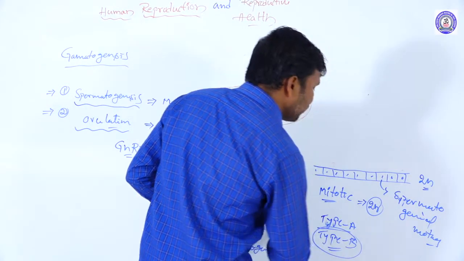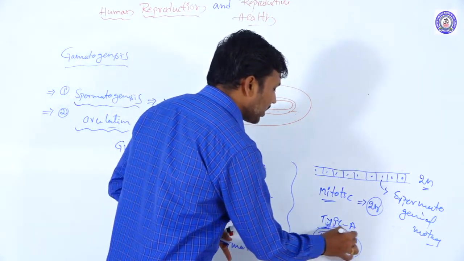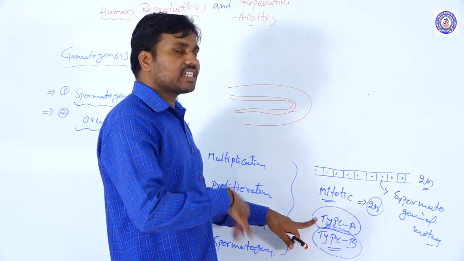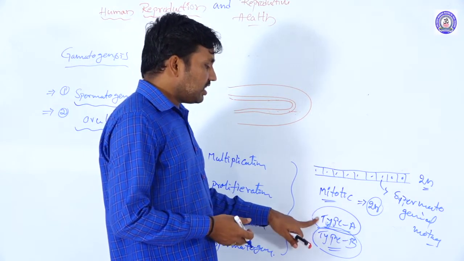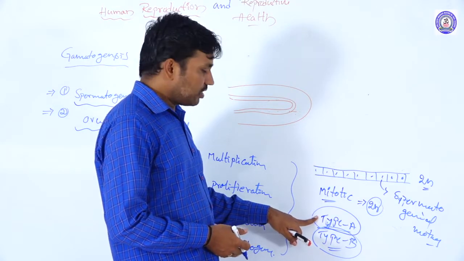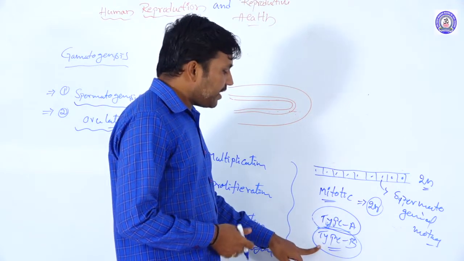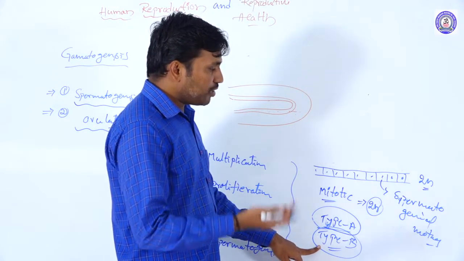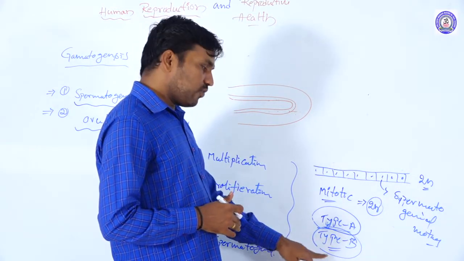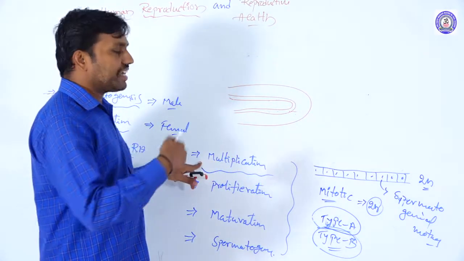Type B directly undergoes meiosis and develops into sperm cells. This is the first step, sperm multiplication.